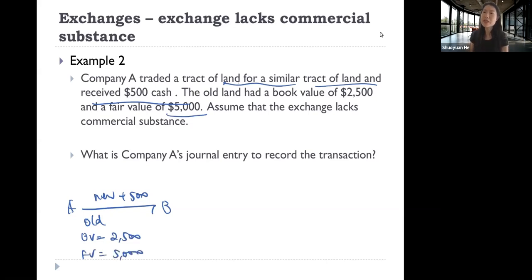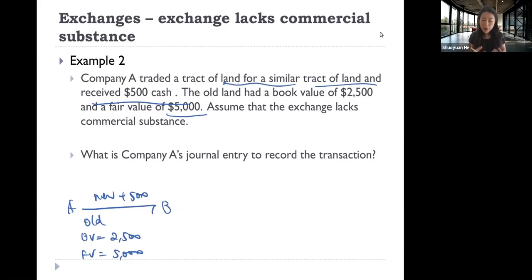This is a little different from the previous situation, where A was paying B money to be engaged in a transaction that does not change its cash flow. Here, company A is actually receiving money. In the extreme situation, company A receives the whole 5,000 back. It is like selling the old piece of land at 5,000, and of course company A can recognize the difference, which is 2,500, as a gain.